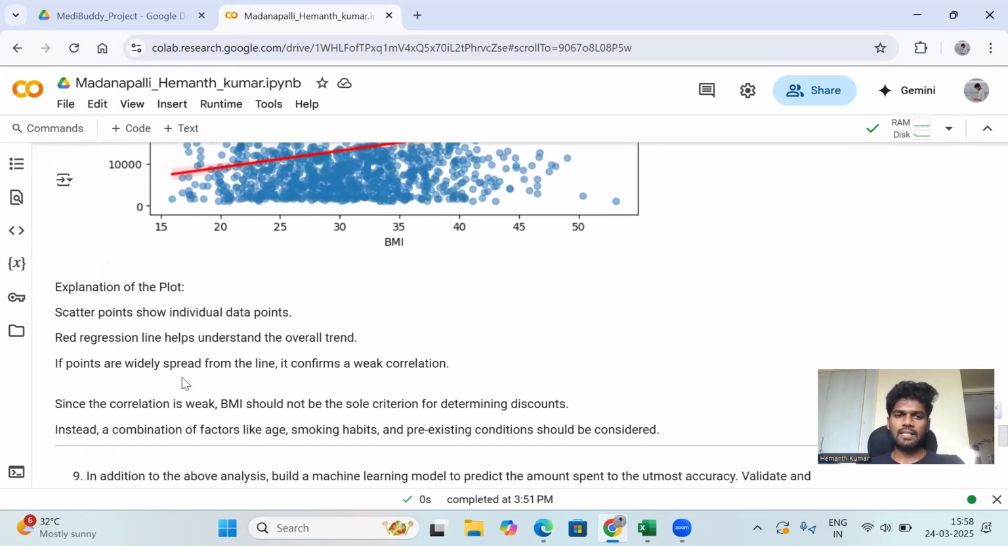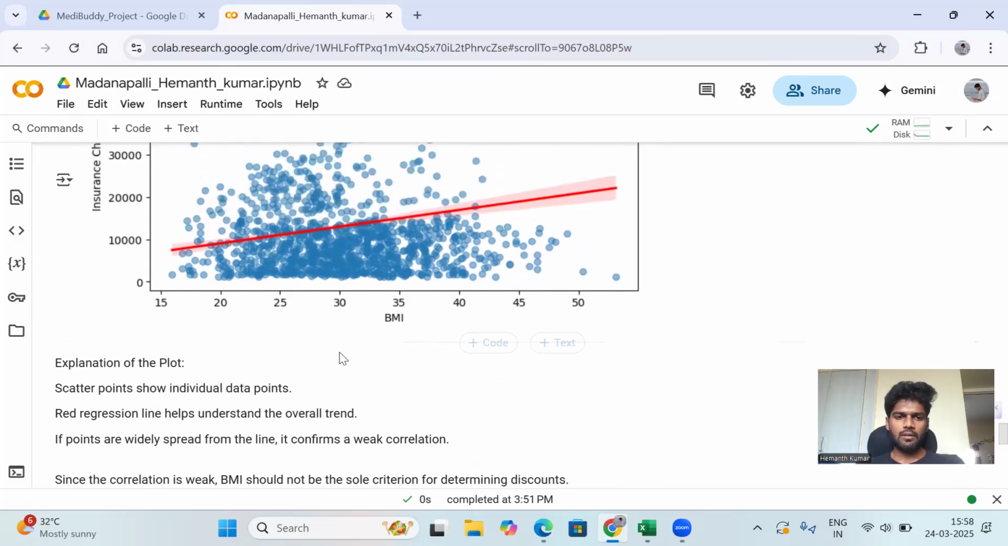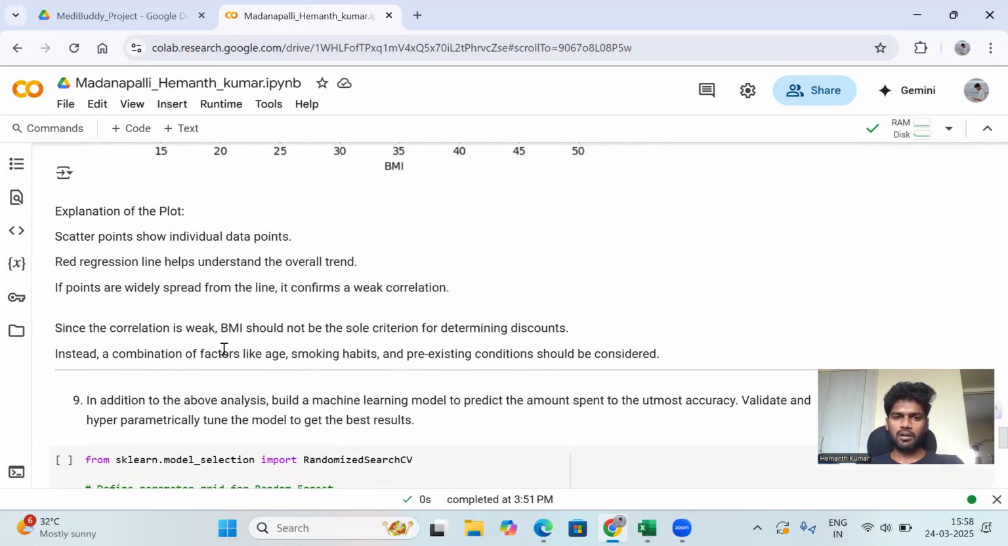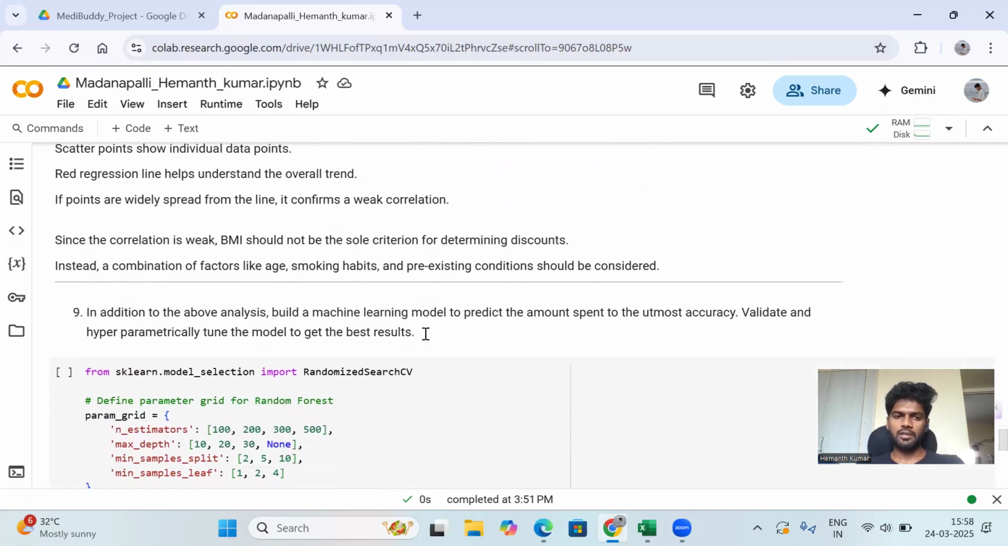If points are widely spread from the line, it confirms a weak correlation. Since the correlation is weak, BMI should not be the sole criterion for determining discounts. A combination of factors like age, smoking habits and pre-existing conditions should be considered.